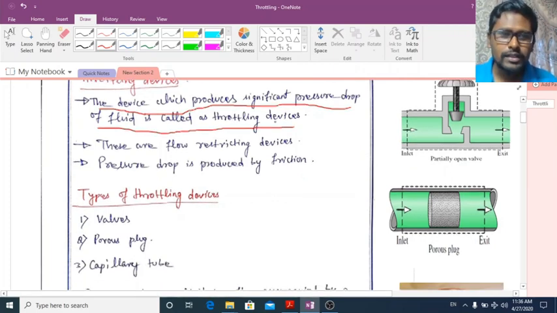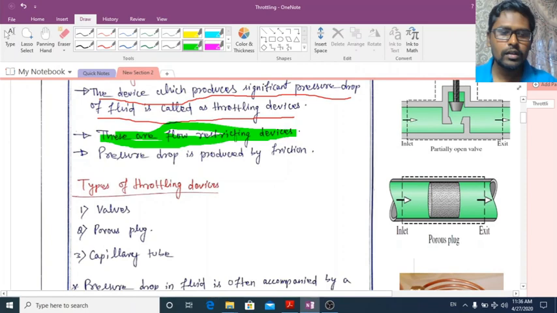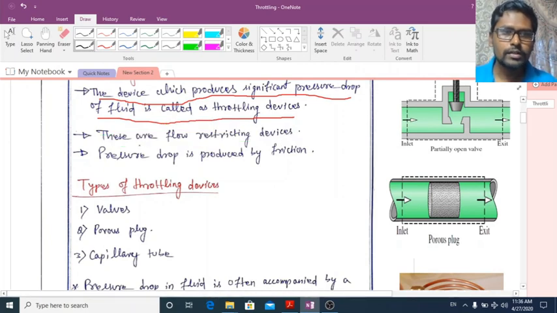And these throttling devices are flow restricting devices. That means if you use these types of device, it will obstruct or restrict the fluid flow. And due to the obstruction, what will happen? Pressure will drop in the fluid flow, and this pressure drop will occur due to the friction.